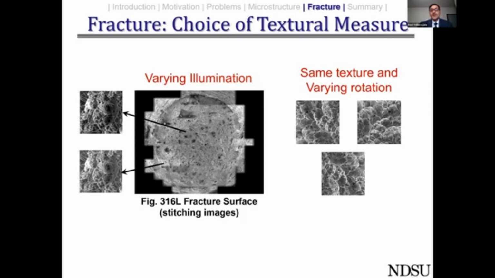So we have to somehow make use of an algorithm which is grayscale invariant. And the other thing is, in one specific orientation, this image will have one kind of appearance of the ductile fracture, and if you rotate it, the same feature will appear in a rotated state. So we have to be very careful about how well we account for these rotation invariants.